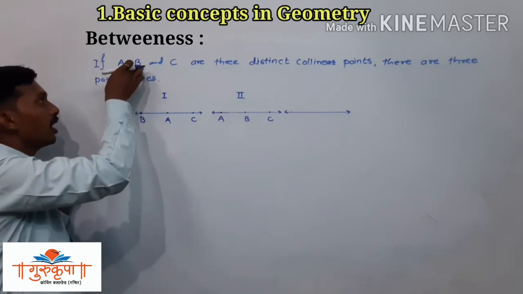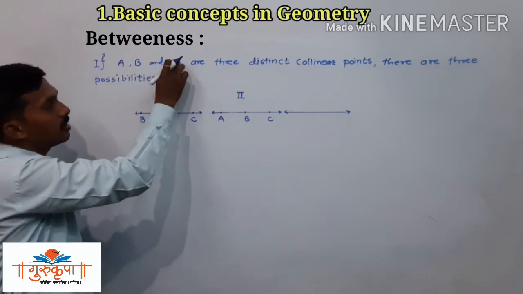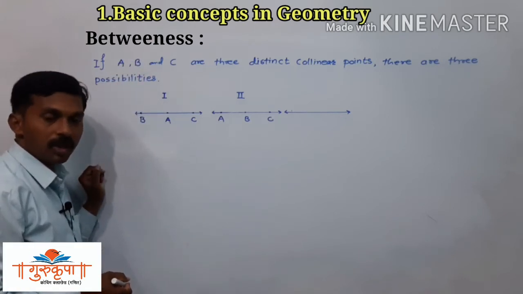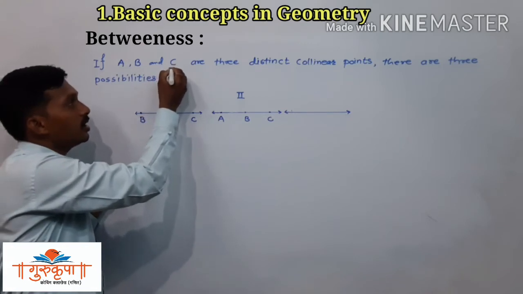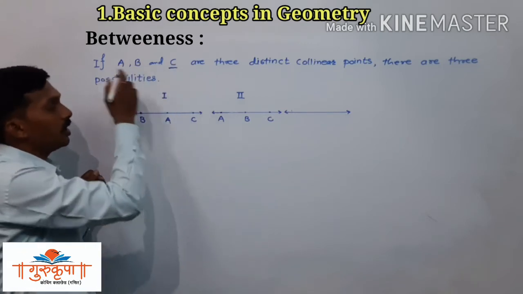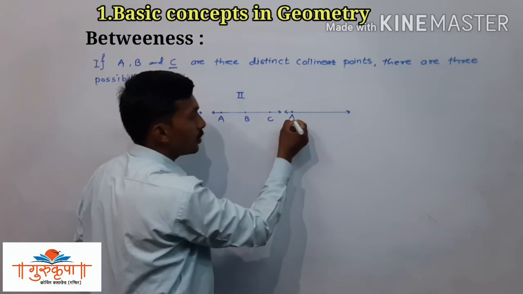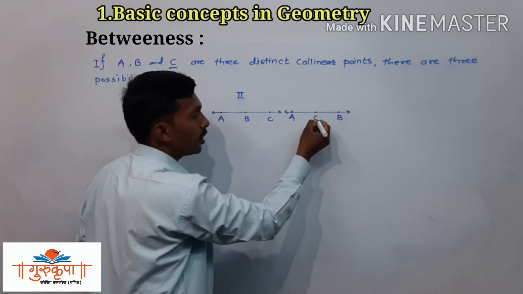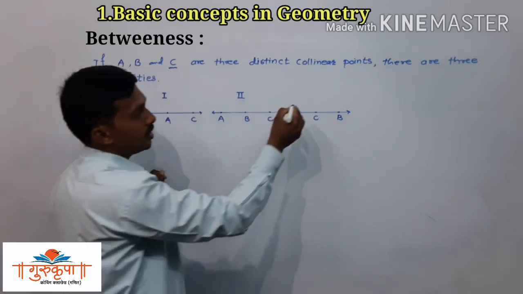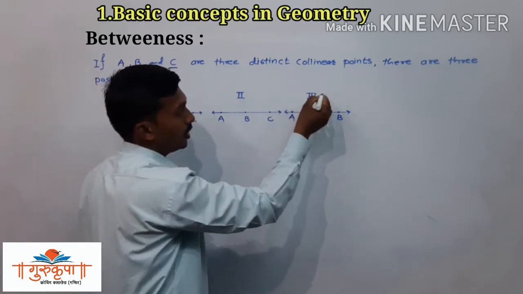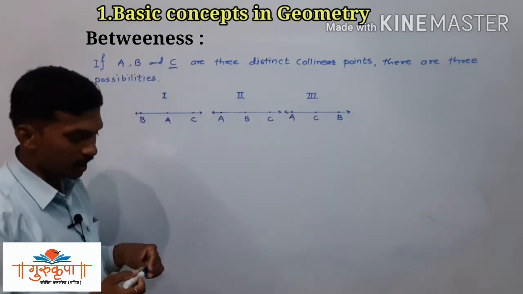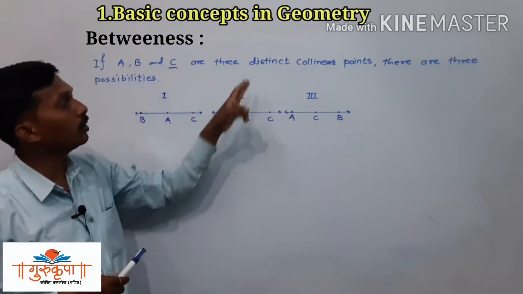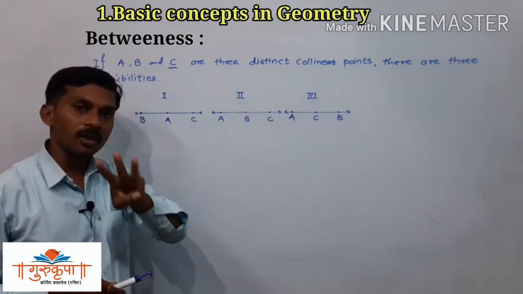And now we have the third and last possibility, that C is in between A and B. So here A and B are the extreme points. This is point A and this is point B, and point C lies between A and B. This is the third possibility. If three distinct points are collinear, then we have three possibilities.